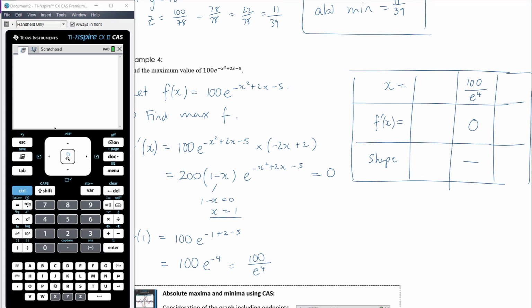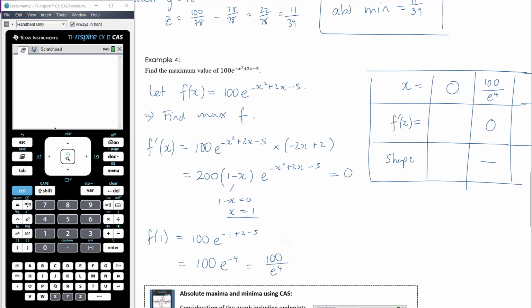So obviously 100 over e to the power of 4 is positive, and we've only got the one stationary point, so we don't have to stick super close to that stationary point. We're either going to have positive gradient before it and negative after it, or, well, it might be an inflection. But because there isn't a second stationary point, we don't need to stay super close. So somewhere to the left of this, 0 is definitely smaller than this.